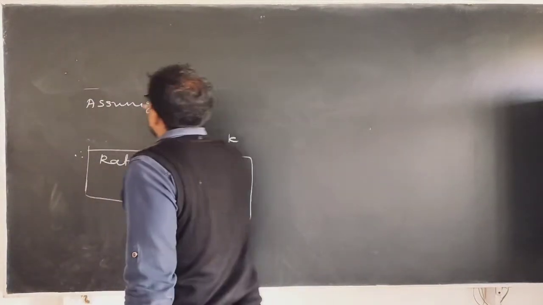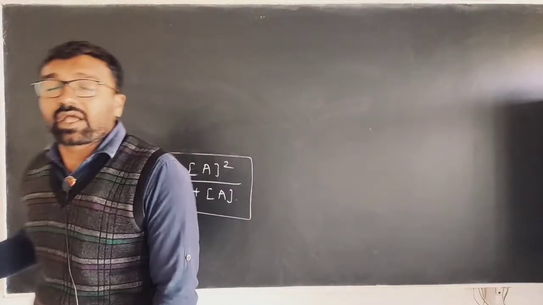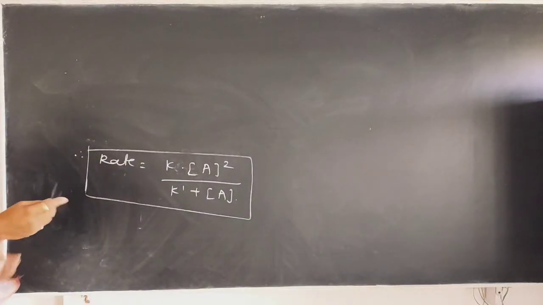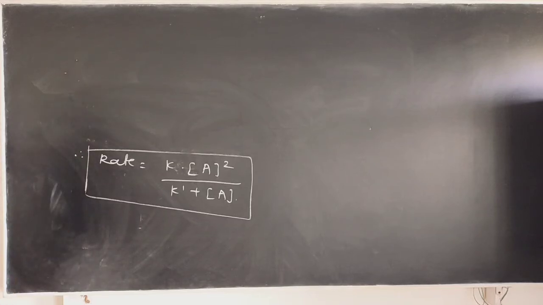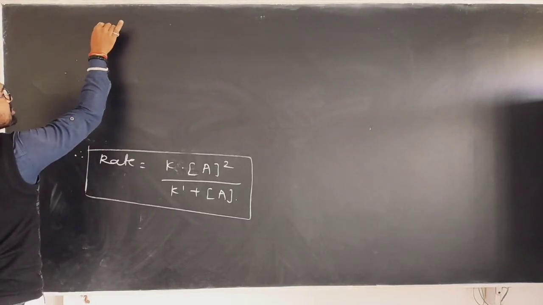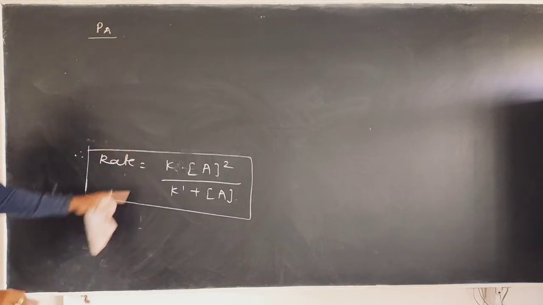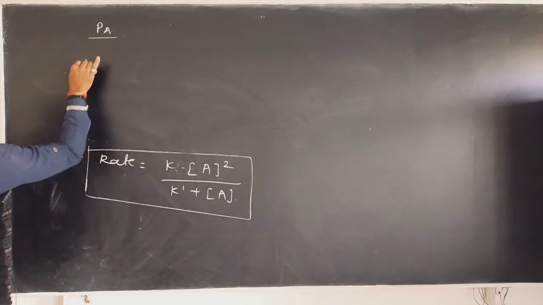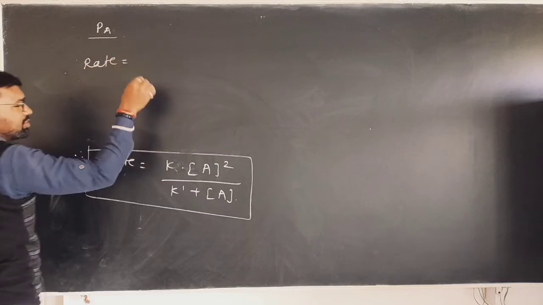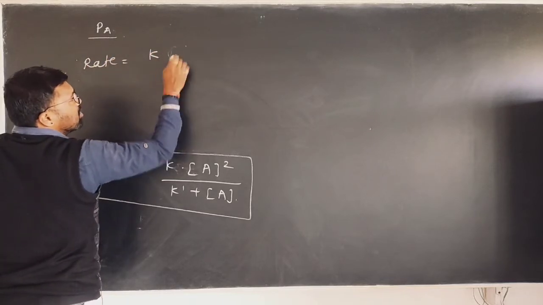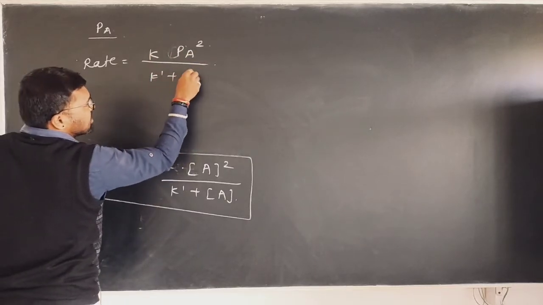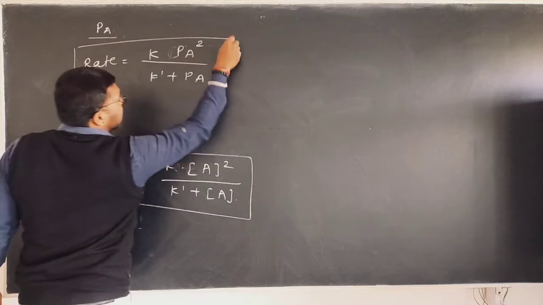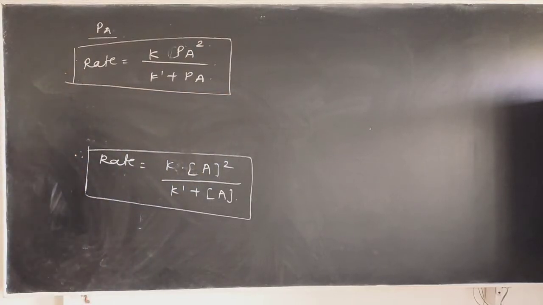Instead of concentration, you should think about the pressure. Let's assume the pressure of a gas, whose molecules are in the gaseous phase, is Pa. So instead of this equation, you can write the rate is equal to K into Pa square divided by K dash plus Pa. This is also called the Lindemann mechanism for unimolecular gaseous reaction.